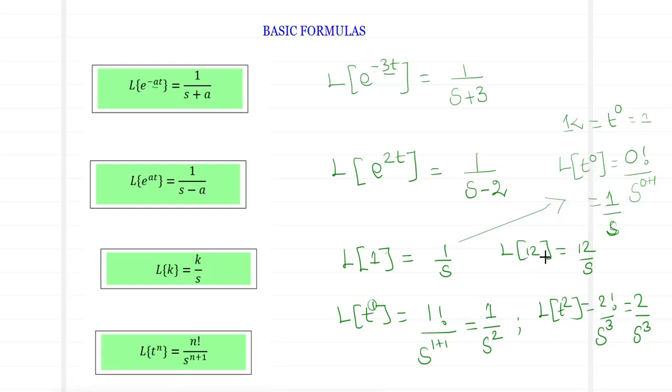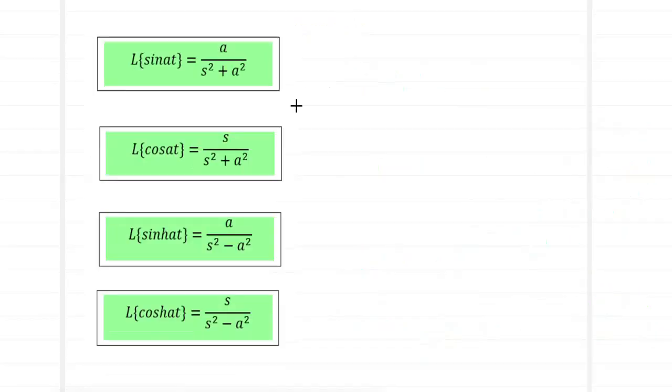Laplace of 12, this 12 can be taken outside, or you can identify it as 12 into t power 0. Hence you have it as 12 divided by s. So this is going to be the first set of formulas. Let us move to the next set of formulas.